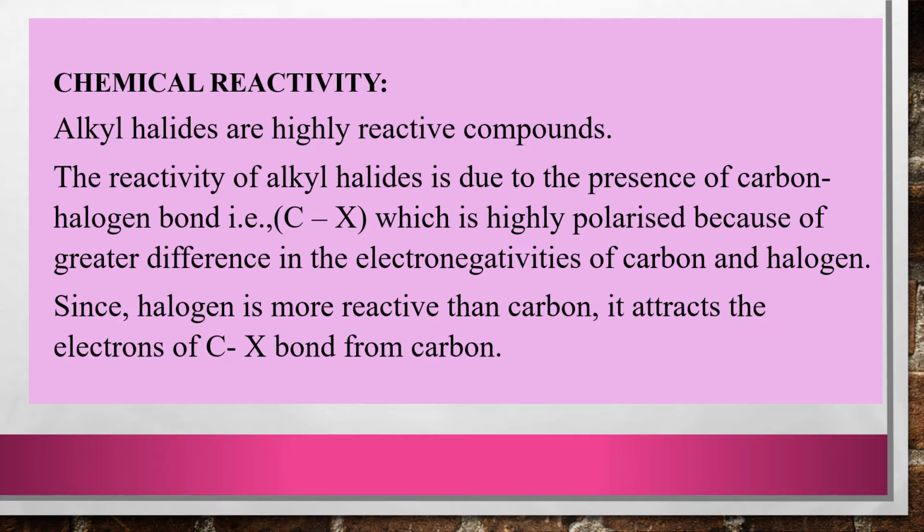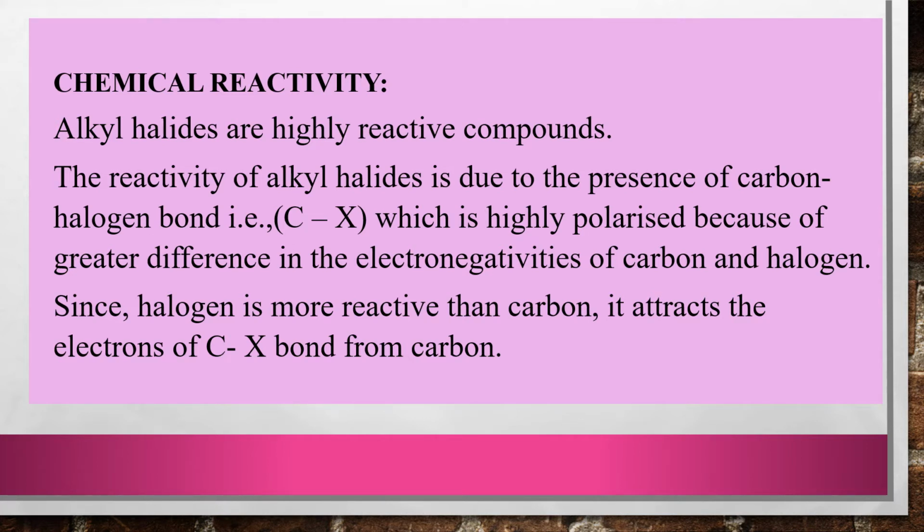X, that is halogen, is highly electronegative than carbon atom. So there is a greater difference between the electronegativities of carbon and halogen, and hence this C-X bond is highly polarized. Why is this highly polarized, students?